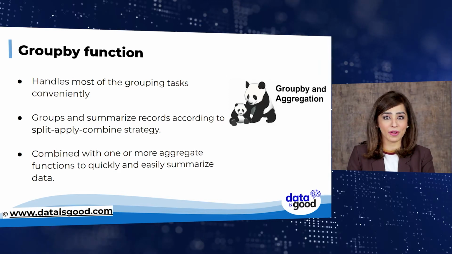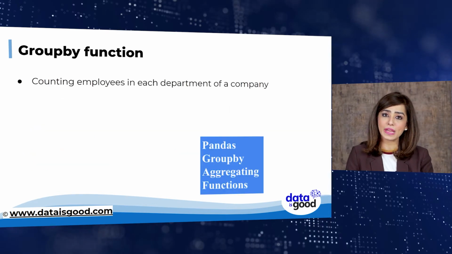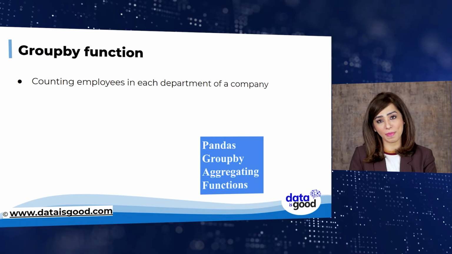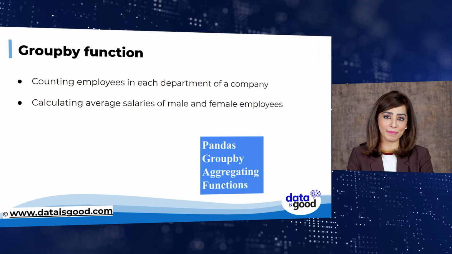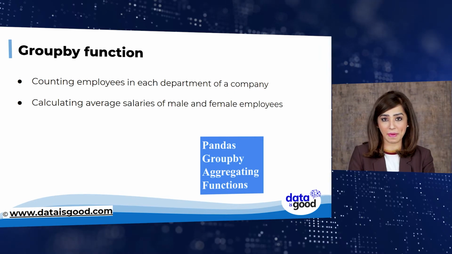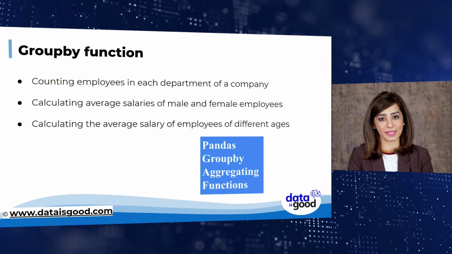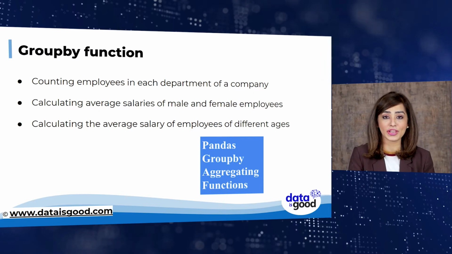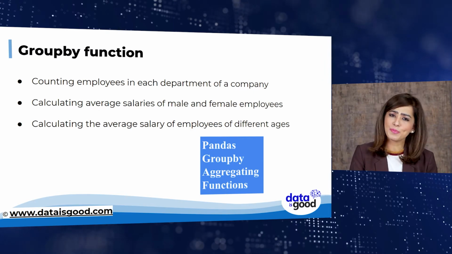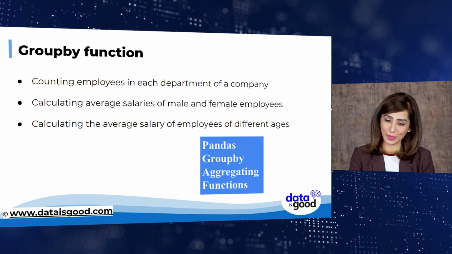Grouping records by column is a common need for data analysis. Such scenarios include counting employees in each department of a company, calculating the average salary of male and female employees respectively in each department, and calculating the average salary of employees of different ages. These were some of the examples or problems which can be solved using the group by function. Group by function is very useful and a powerful tool for analyzing data. So make sure you understand the concept of it very well.